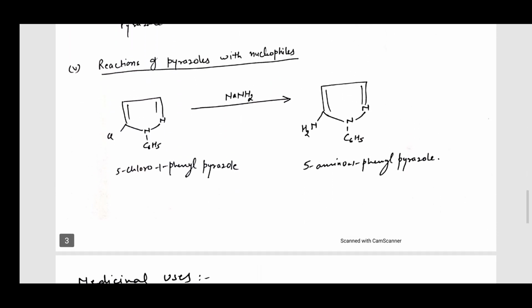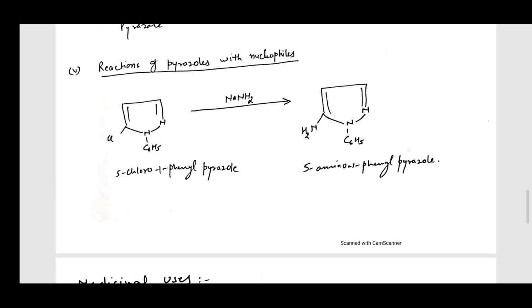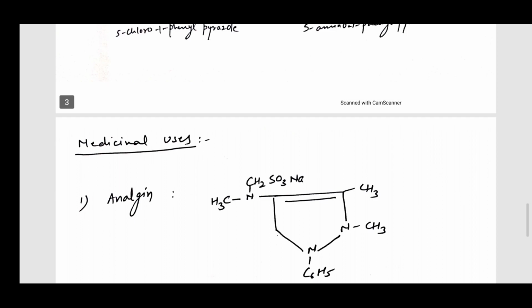Now next is the reaction of pyrazole with nucleophiles. The halogen of a pyrazole derivative does not undergo substitution reaction, but the presence of an electron-withdrawing group assists nucleophilic substitution of the halogen. As you can see in this reaction, the halogen is readily substituted with an amine group.